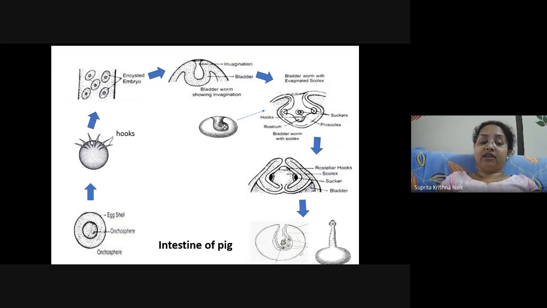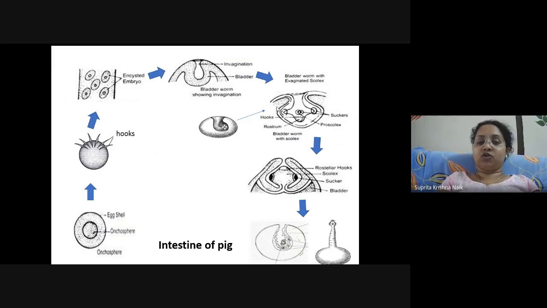Later, after an 8 day span, it reaches the muscles of the body with the help of lymphatic and portal areas, the striated muscles of tongue, liver, various organs. They lose these hooks and become an encysted embryo. Inside this encysted embryo a bladder is forming. The bladder worm shows invagination, and later on the invagination gets inverted and it will rise from this opening area.